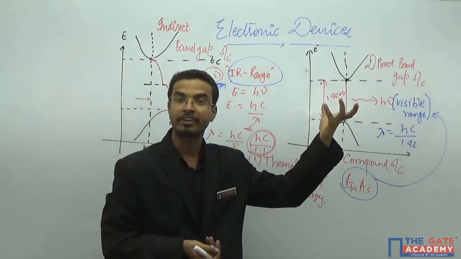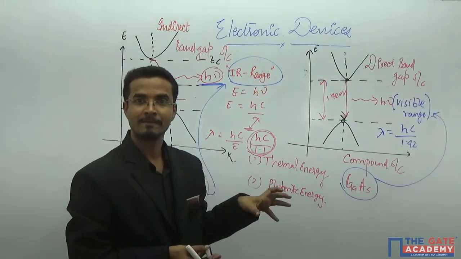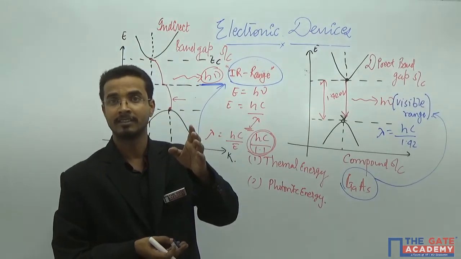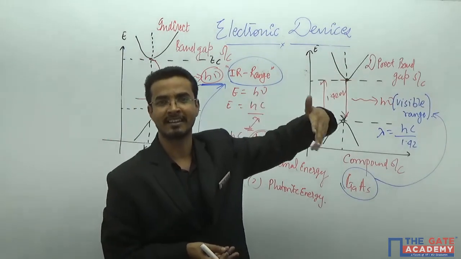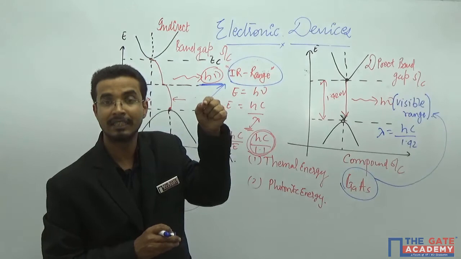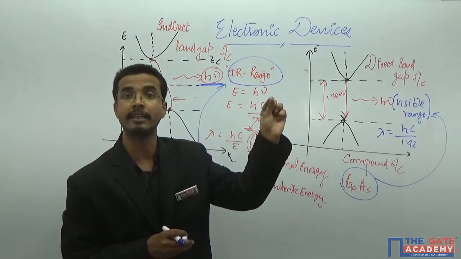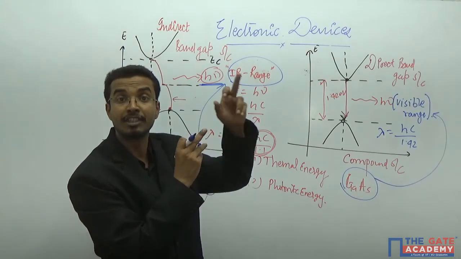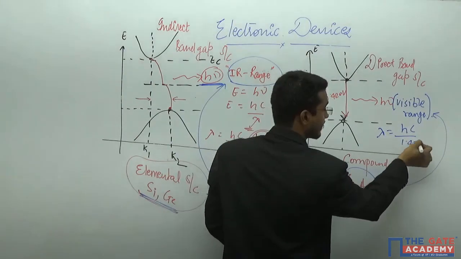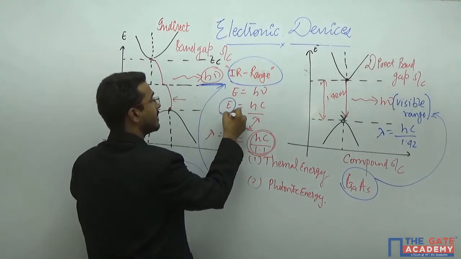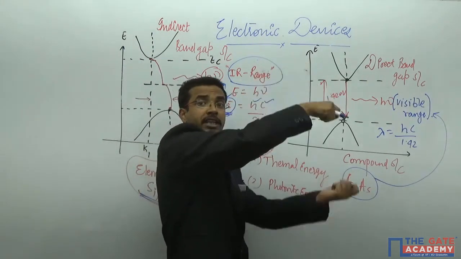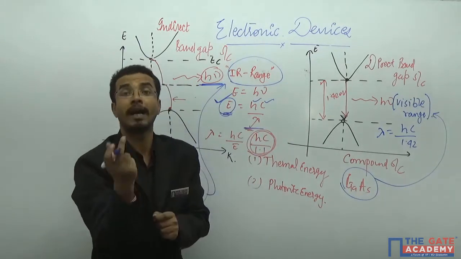Now, see the traffic signals. What is happening there? In the traffic signals, you are getting the red color, green color, or yellow color, according to the traffic controls. Yes or no? That means there also you have bulbs. Those are not basically bulbs, those are LEDs which are providing light in the visible range. And according to the selection of the material, you can change this particular E, and if you change E, this h and c will be constant. That means if you are able to change this E, the band gap of the material, you can change the color offered by the particular material.